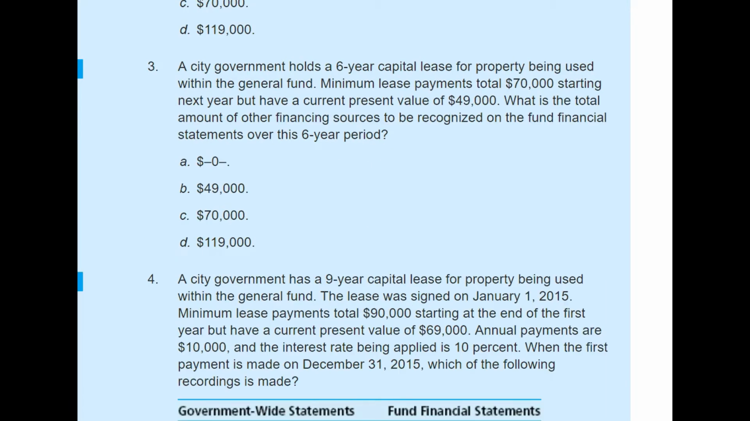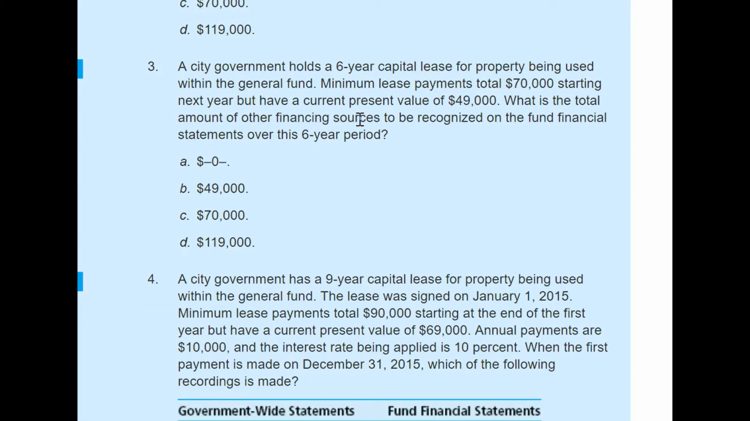Now the next problem here, you will see it's the same problem, but it is talking about another account, which is other financing resources. I just want to repeat that at the beginning of the lease contract, they will show the present value of all future payments as an expenditure. And of course, expenditure means it's a debit account. And then on the credit side, to reflect that amount, they will record this account, which is called other financing resources, and they will do that at the beginning of the year.